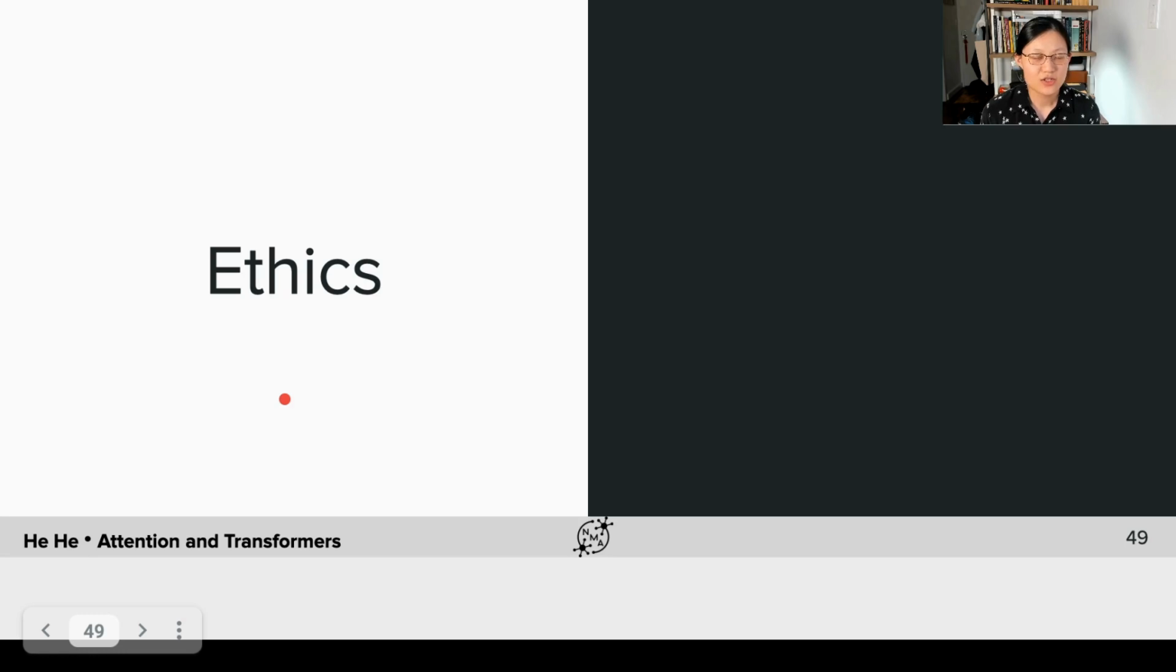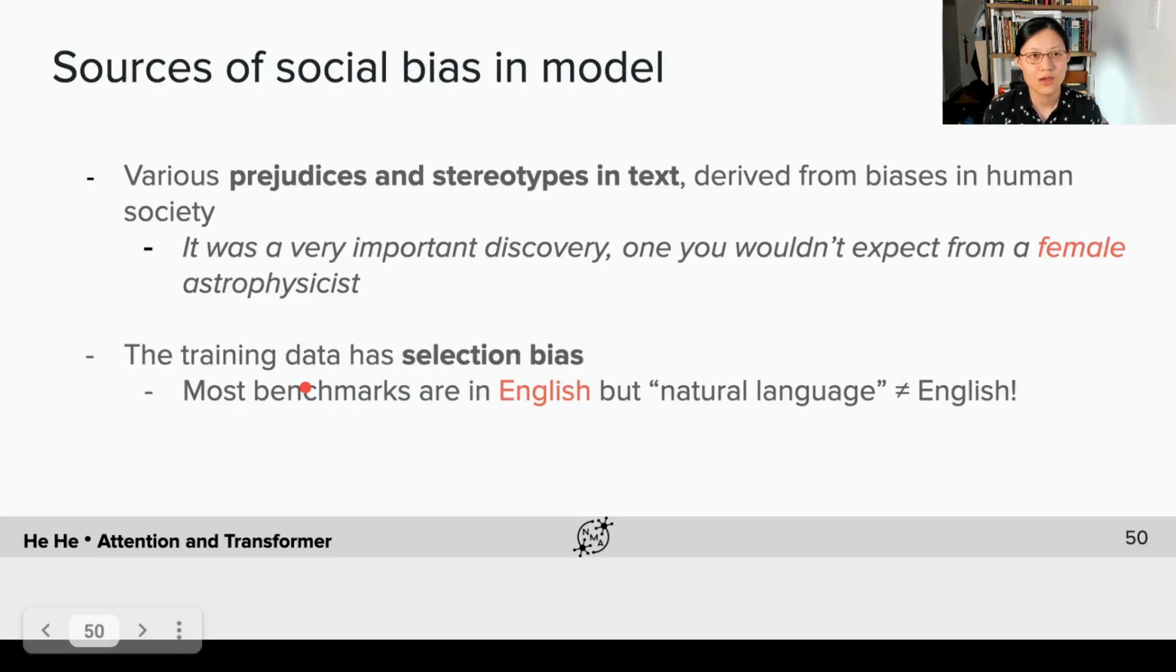Okay, in the last section of today's lecture, we'll talk about ethical issues in large-scale pre-trained models. In the last section, we mentioned that there are robustness problems in current models. In addition to that, the model might also encode social biases. So how would the model encode social bias?